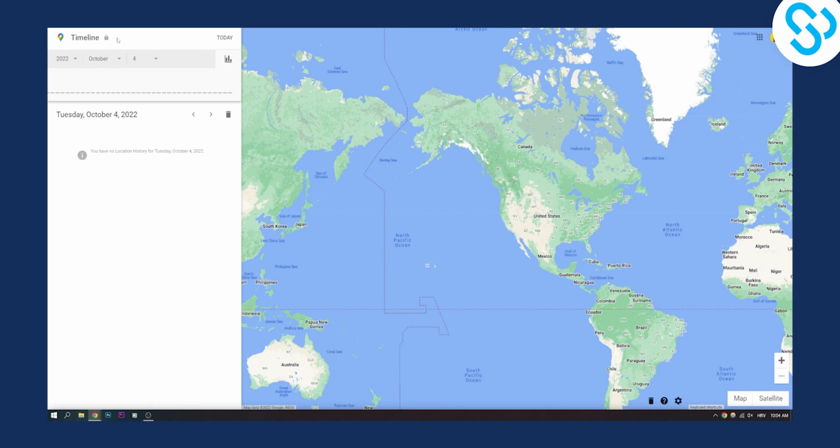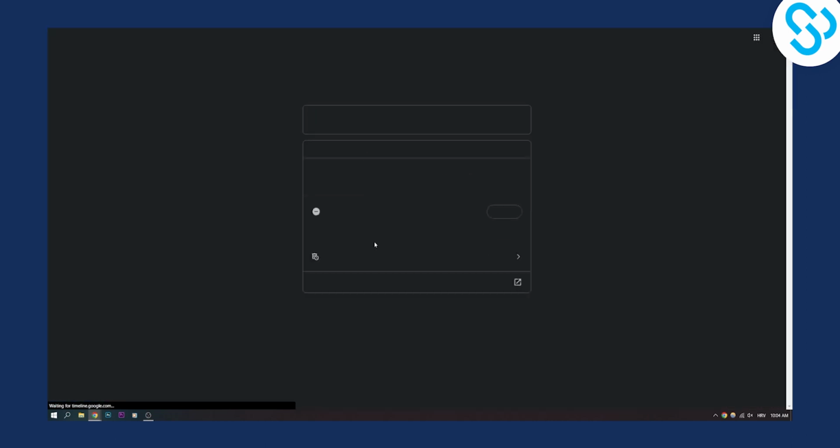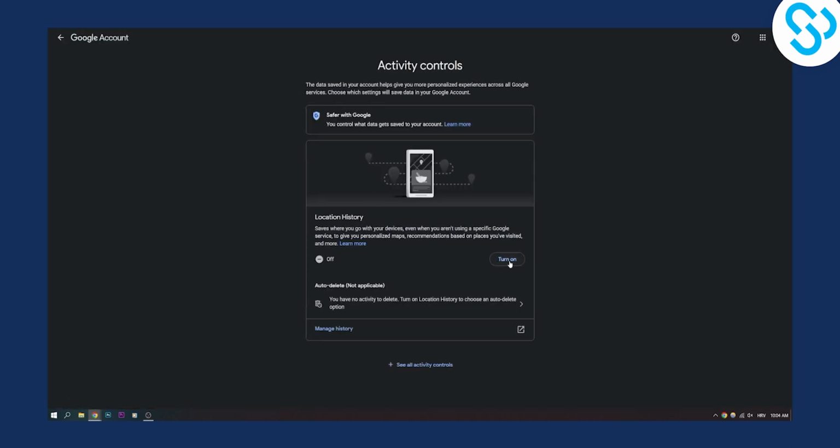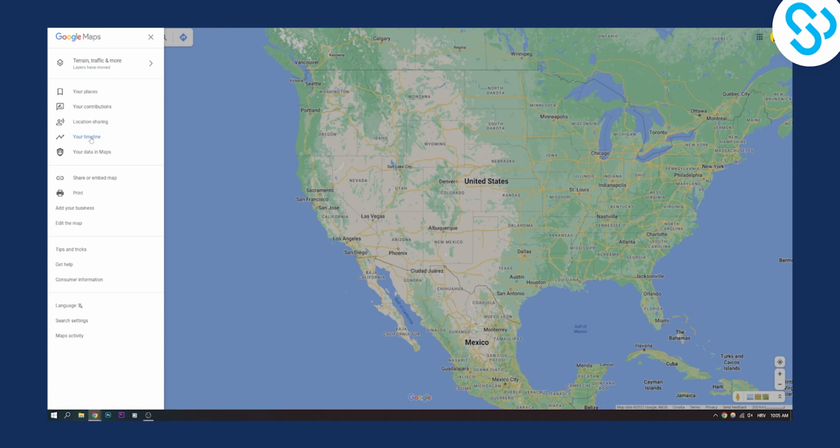Now, if you don't have this, what you can do is go back, go here to manage location history, and then make sure to turn this on. After you turn this on, you will be able to see your Google Maps history after you visit some places, right? Now make sure to turn this on, and then you can just go to your timeline here.